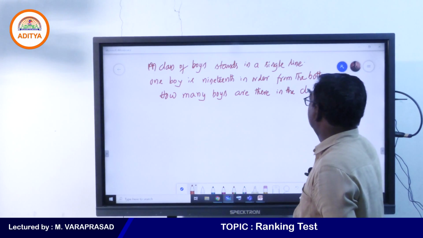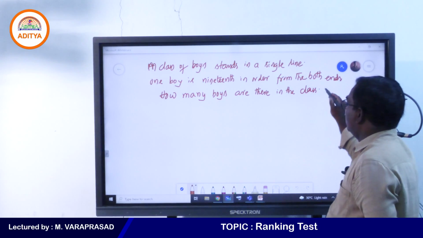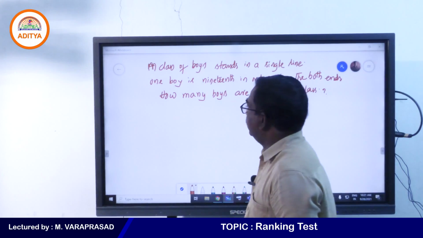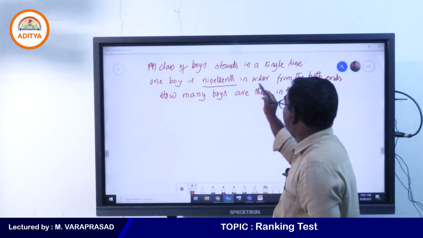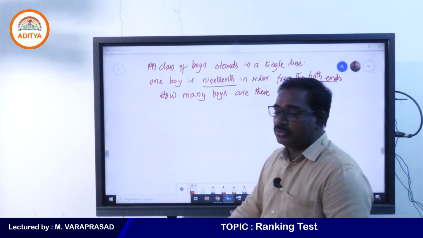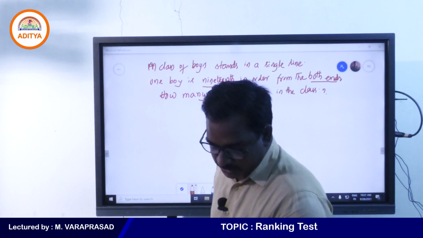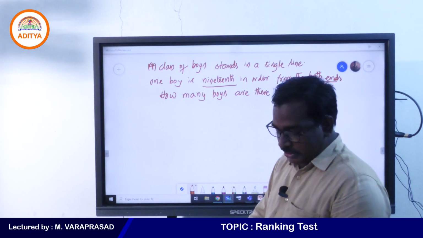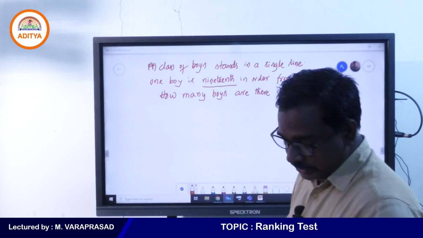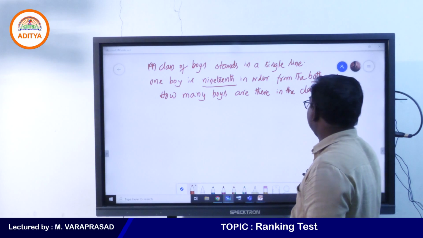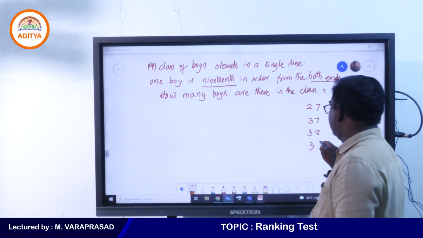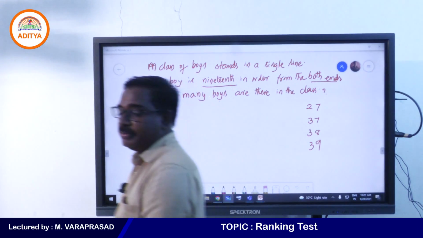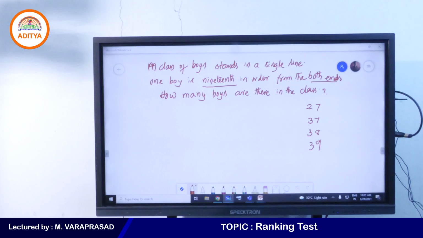What will you get? See, how many boys are there in the class? In a class of boys standing in a single line, one boy is 19th in order from both ends. Now totally how many boys are there in the class? Let me know the answer for this question. If you want, I'll give options: 27 is the first option, 37 is the second option, 38 and 39. These are the four options. What answer will you get here?